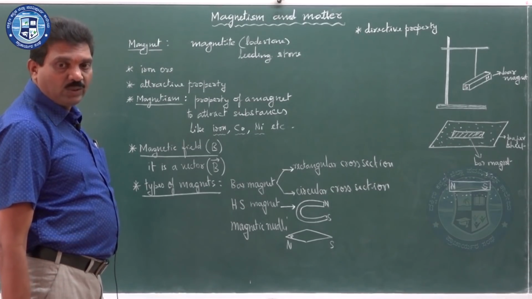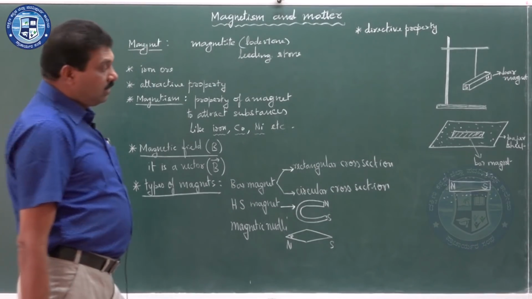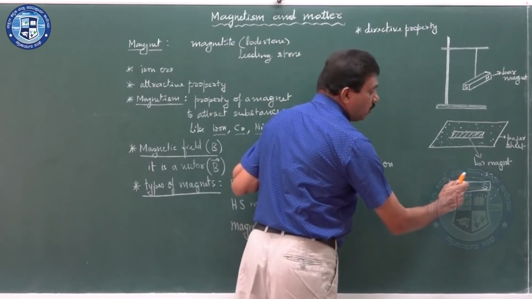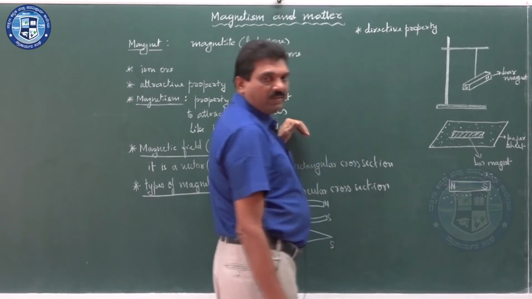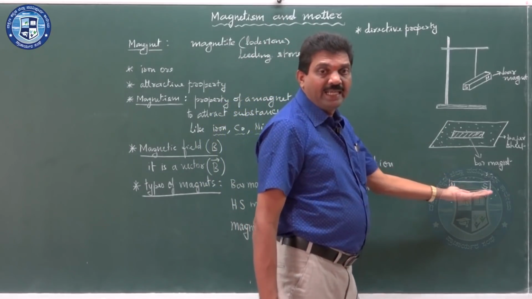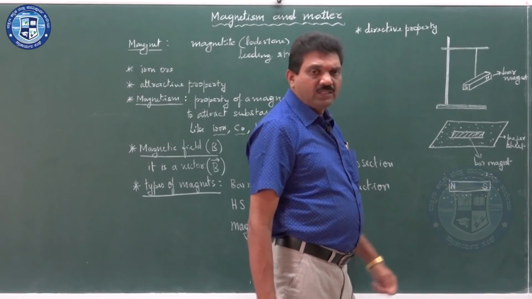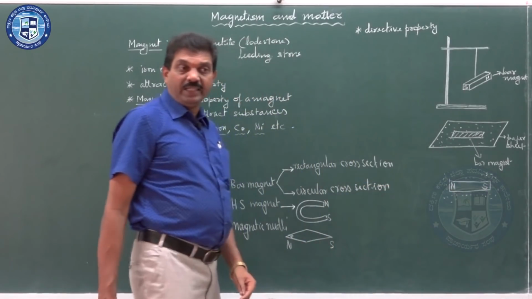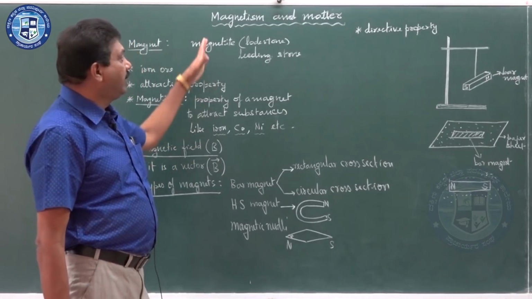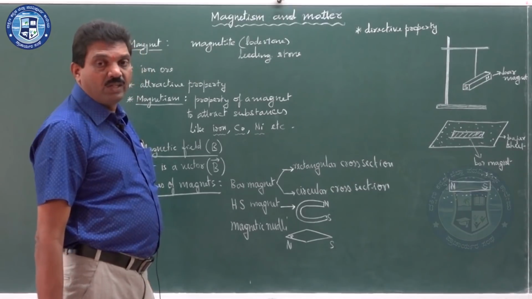A natural magnet, one found in nature, has a very small magnetic field, and its shape is irregular. Because of this, we cannot conclude many of the things which are to be studied in magnetism and matter. That is why we consider artificial magnets.